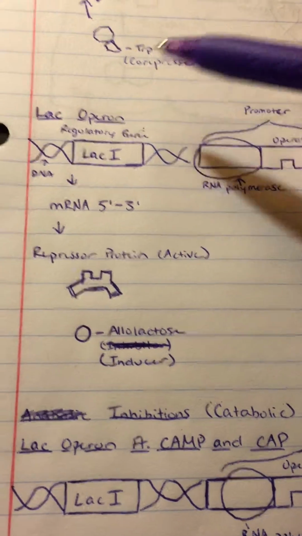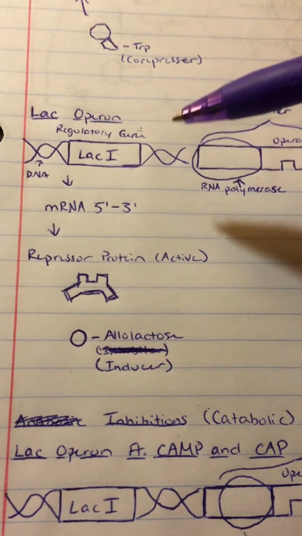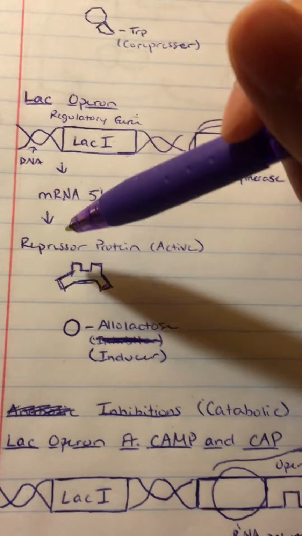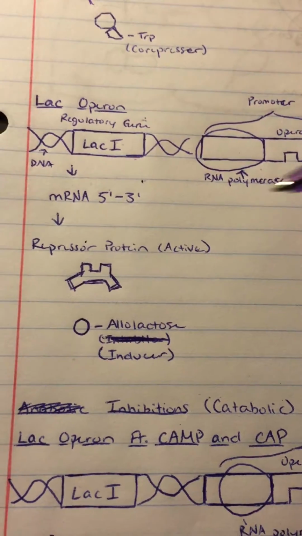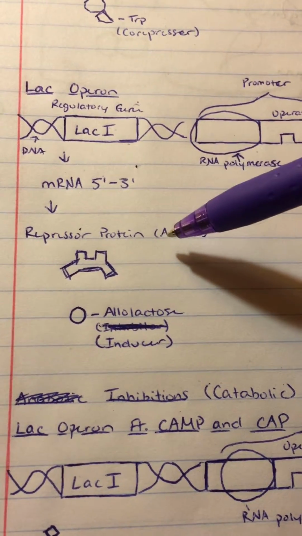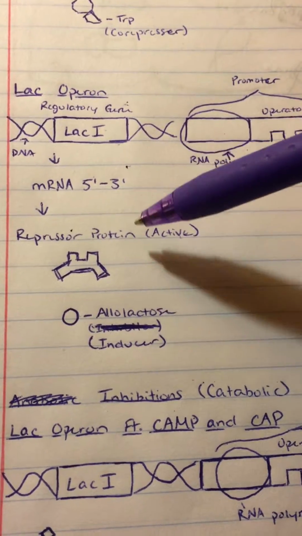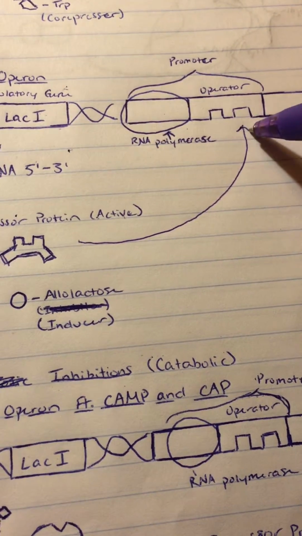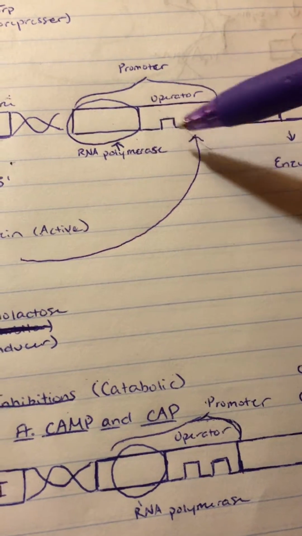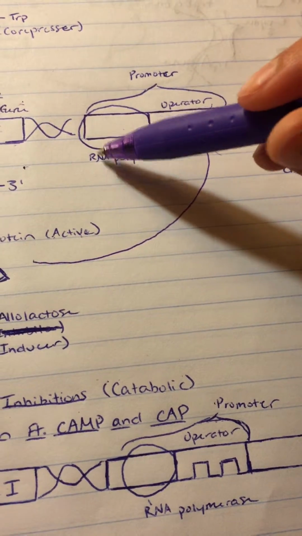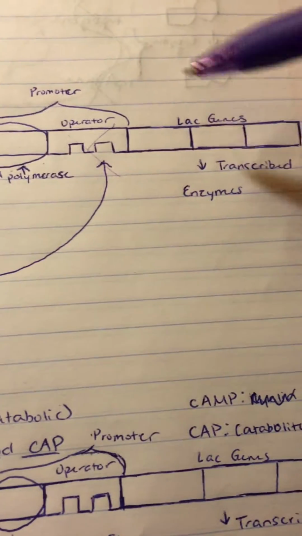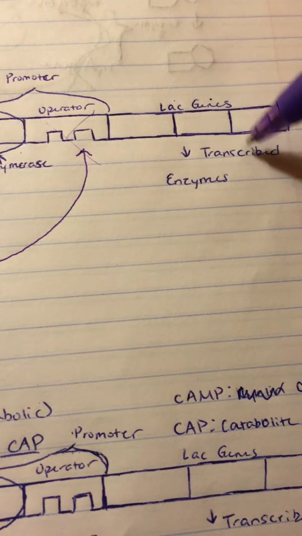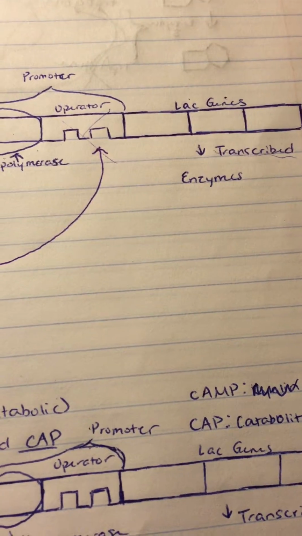For the lac operon, the regulatory gene is lacI. It creates an mRNA strand from 5' to 3', then creates a repressor protein that is already active. But this only occurs if lactose is not present. So the repressor protein is active, and it binds onto the operator, which turns the operator off and does not allow RNA polymerase to bind. Then mRNA cannot be produced, and the lac genes cannot be transcribed into enzymes.